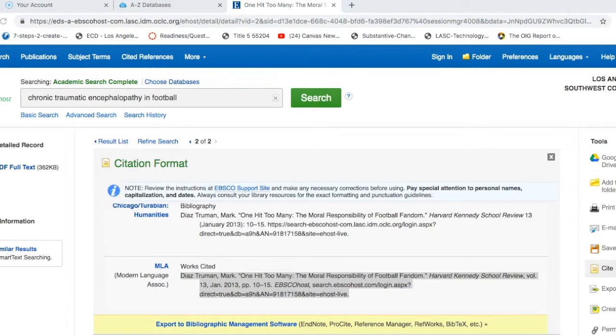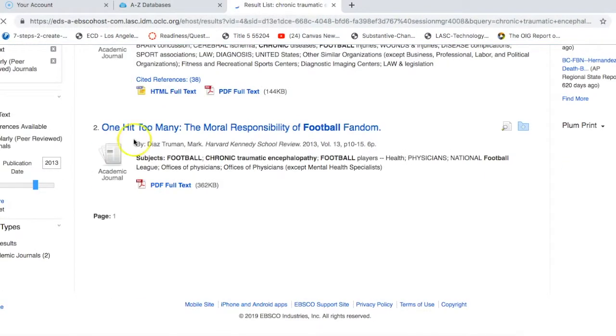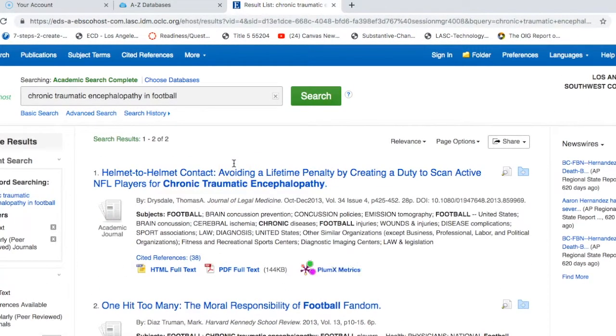So that's how to access a specific source. You can always go back to your result list by clicking there, result list. And part of this process of finding sources through the databases is kind of trial and error. You try different search terms, you narrow it down a little, you make it a little more general to see what you get, to see what's working and what's not working. You can read through the article titles to see what's relevant, read through the abstracts and decide which one is worth reading the whole thing.